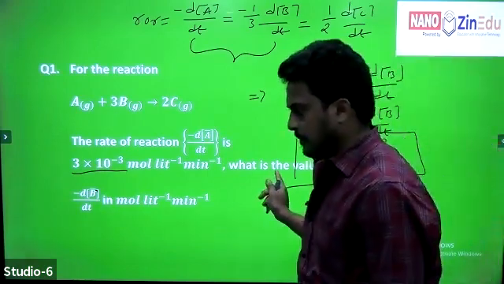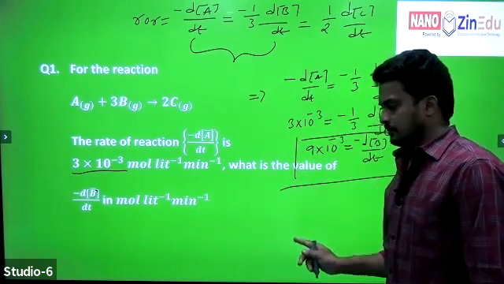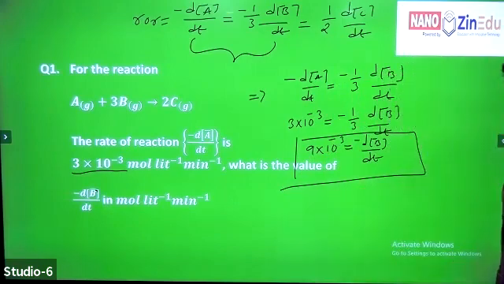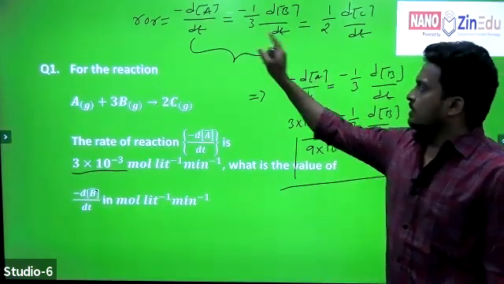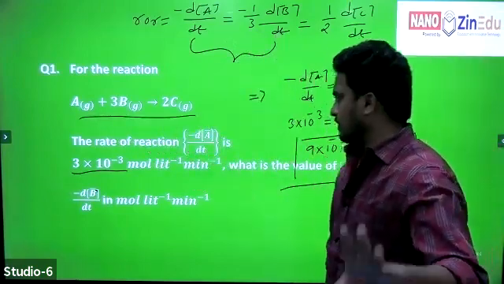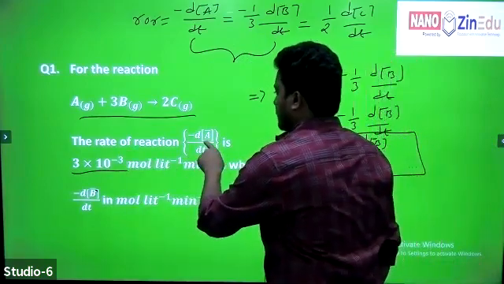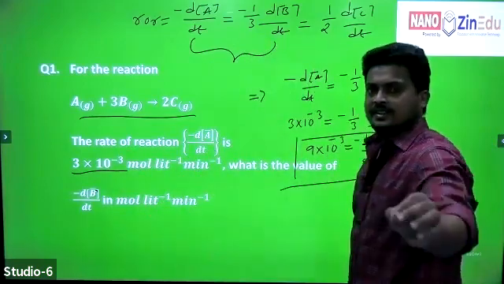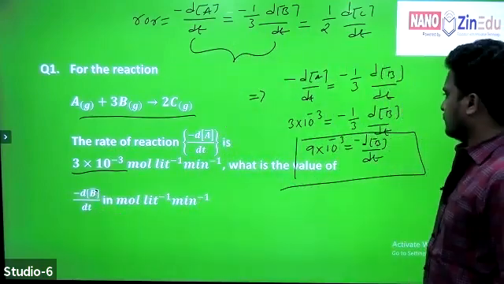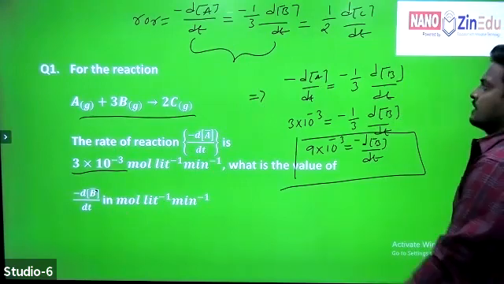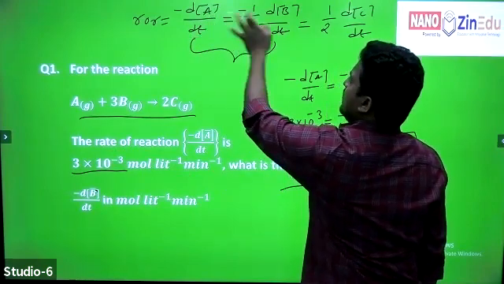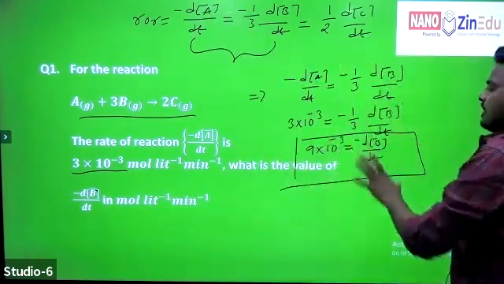Clear, Amma? Any doubt? Any doubt, Charita, Yashishwini, Pavani, Lahari? Any doubt about this question? No, sir. First, write the rate of reaction for the given reaction. First, read the question carefully. What is being asked? The rate of reaction with respect to A is given, and he is just asking minus dB by dt. Very simple question. You can easily get 4 marks. First, know how to write the rate of reaction. From there, take the relation between A and B and substitute the values to get the answer.